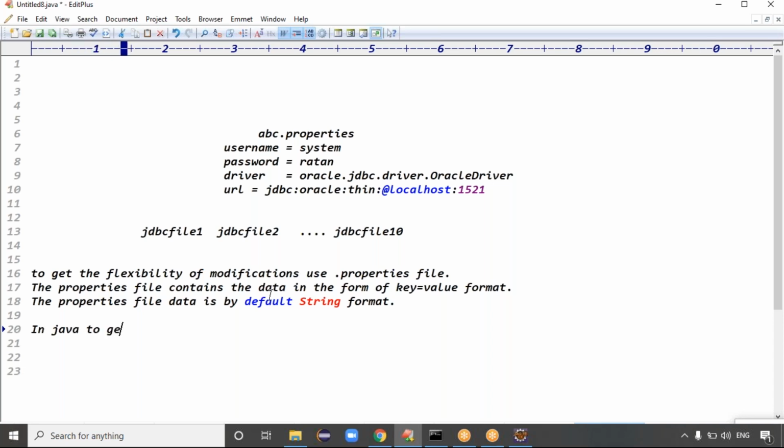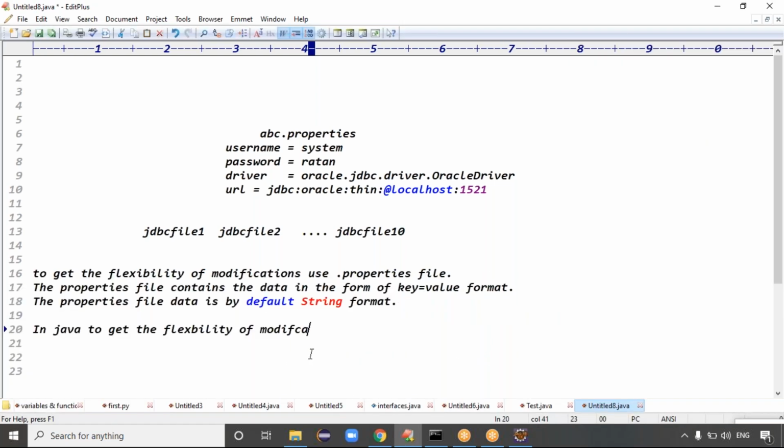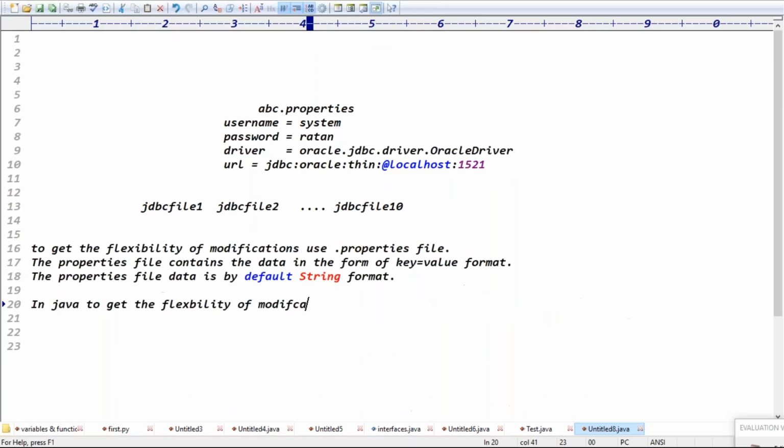In Java, to get the flexibility of modifications, guys, we have two approaches. What are the two approaches? Number one, using properties file. Number two, using XML files.